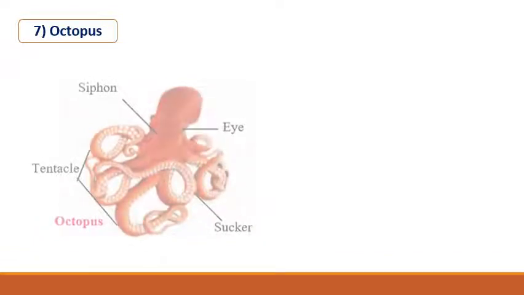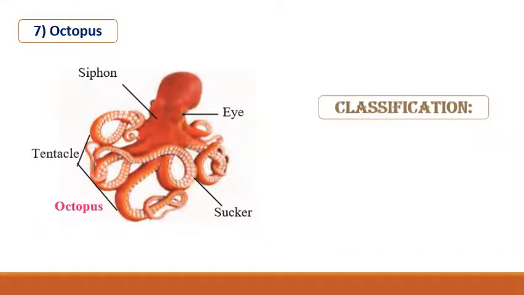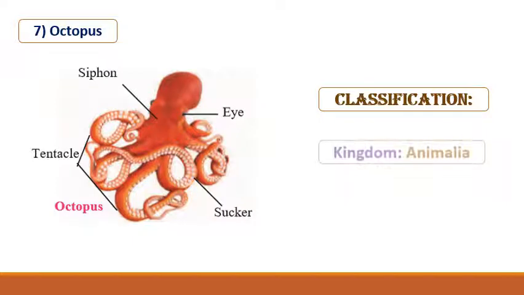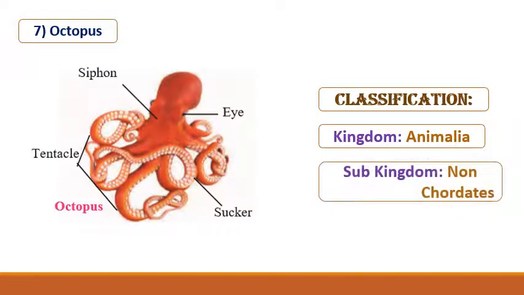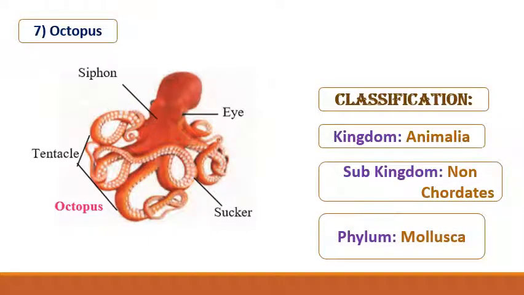Octopus. Classification again, kingdom Animalia, subkingdom non-chordates, phylum Mollusca. The body of these animals is soft and slimy. Hence they are referred to as mollusks. They have a very soft body, so it is called mollusk. This is the second largest phylum in the animal kingdom. These animals are aquatic or terrestrial. Examples are snail, octopus, etc.